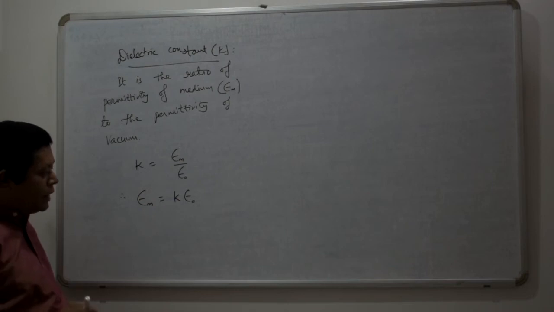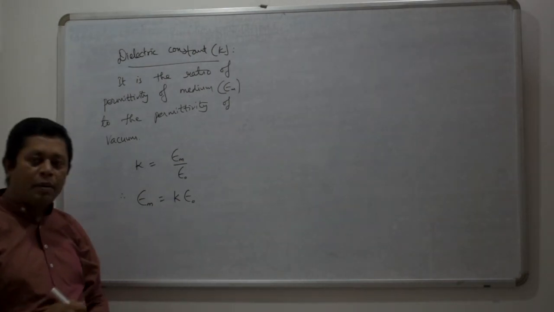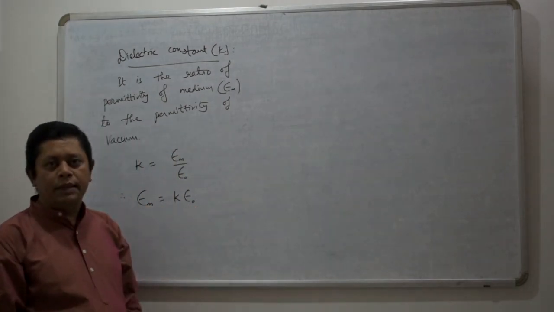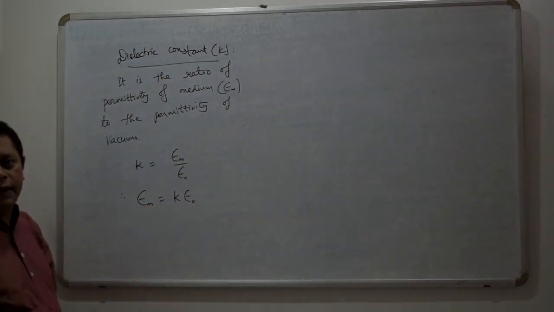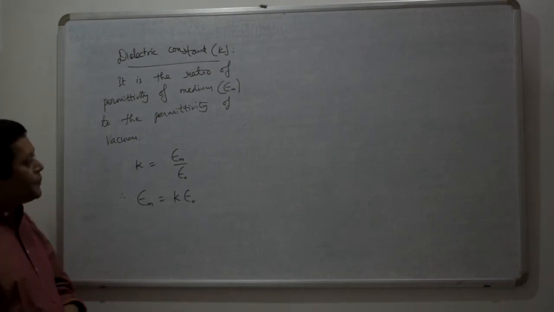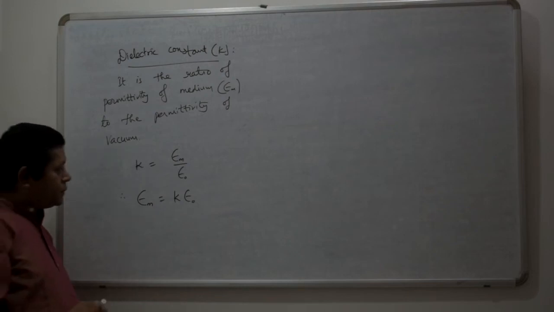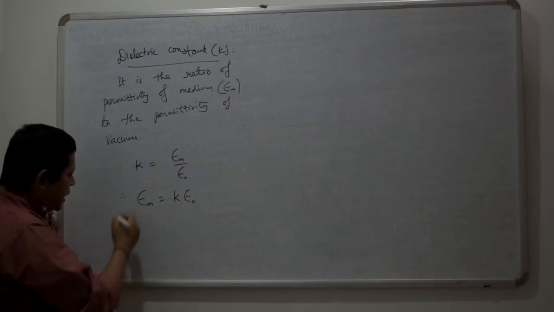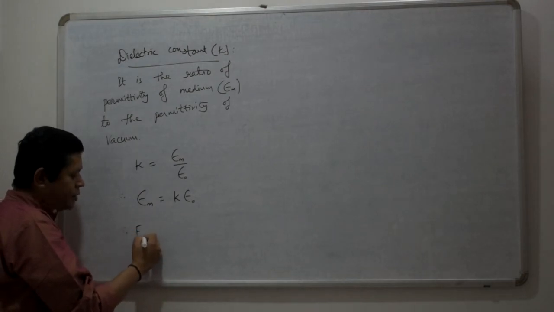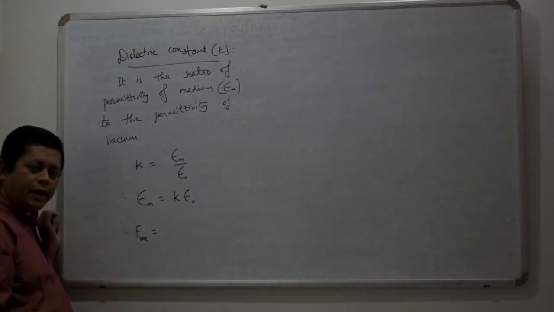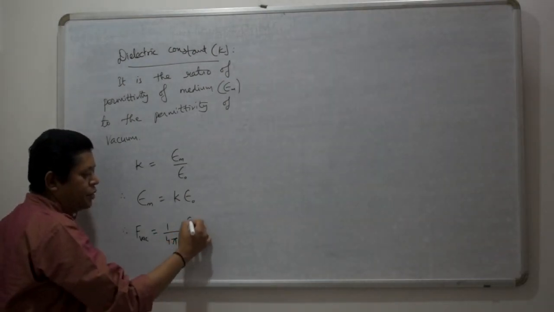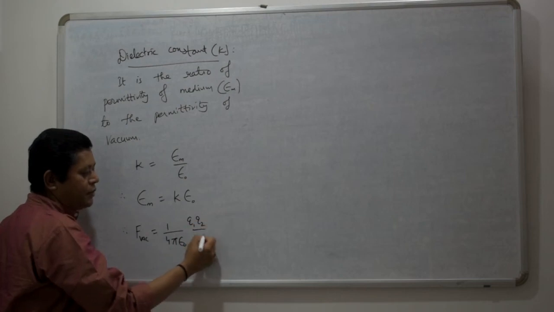Permittivity, what is permittivity, we discussed earlier also. Once again, permittivity is a property of a medium, the extent to which it can retain the electrical energy due to the electric charge. So, if we write the equation of Coulomb's force between two charges in vacuum, we write 1 upon 4 pi epsilon 0 q1 q2 by r square.